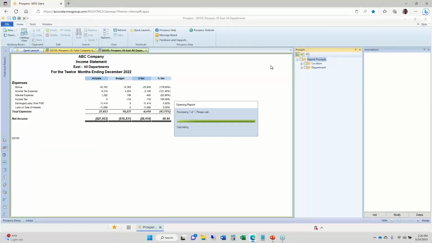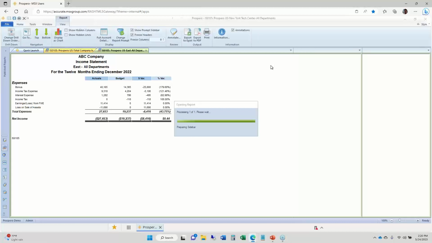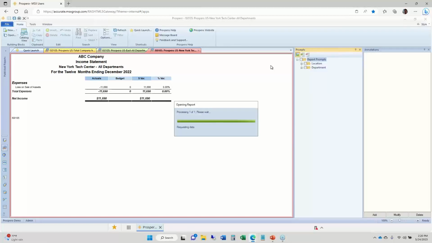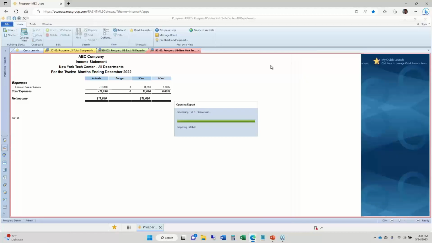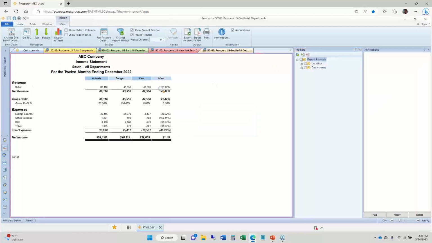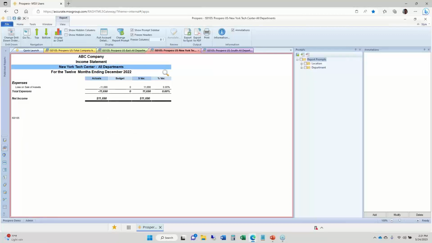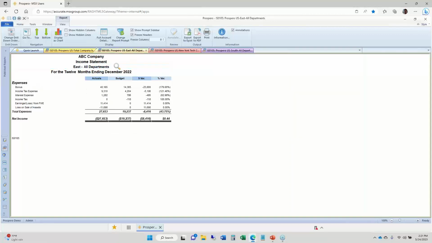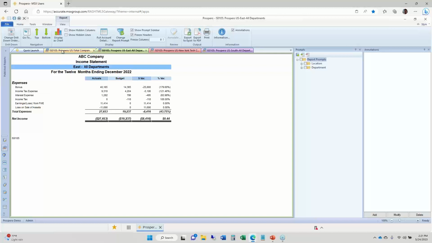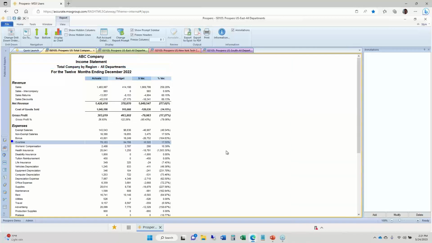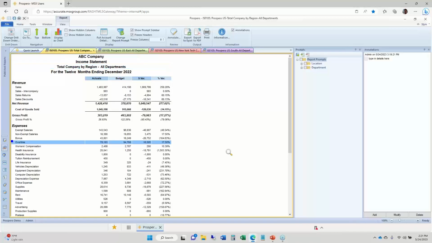So that's just going through each of those 3 separate reports. So this tab here, this is from our South region. This tab here is for our New York Tech Center. This tab opened up for our East region. And then this is the tab where I first started with the first consolidated total.